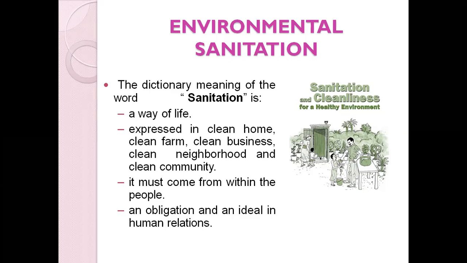So we should have a clean house, a clean farm, a clean business, a clean neighborhood, a clean community, okay? Because as we all know, there are so many diseases which are really related to hygiene, okay? If there are too many breeding areas around our house, it acts as a very good area for the mosquito to breed, right? And because of that, so many mosquitoes will be surrounding us, and we might be prone to so many mosquito-borne diseases, be it dengue, be it malaria, okay?